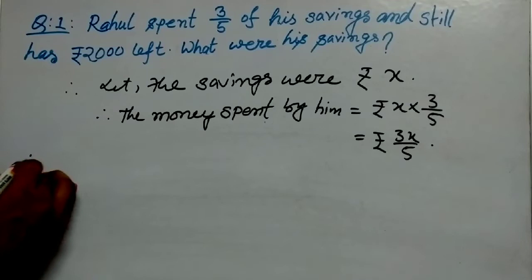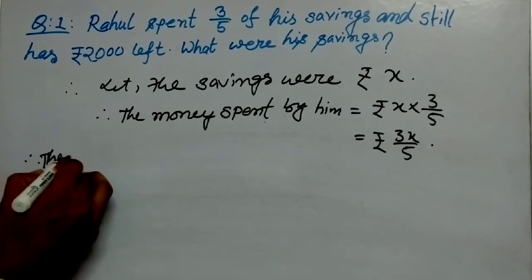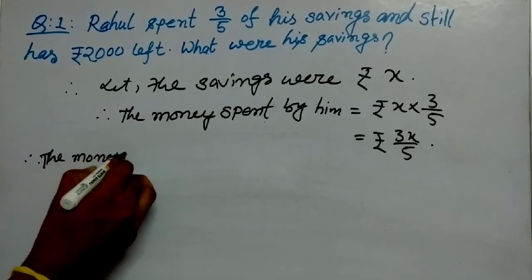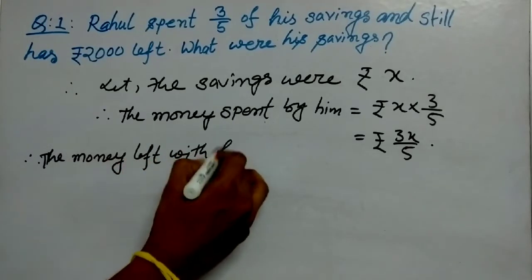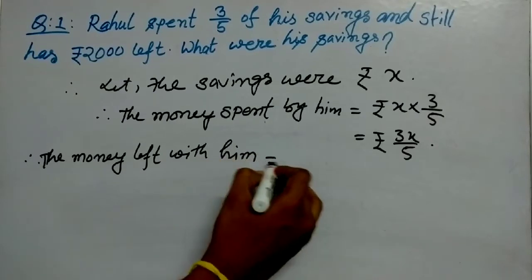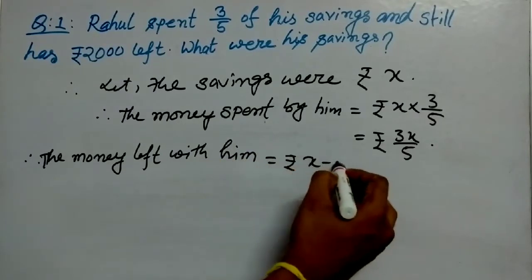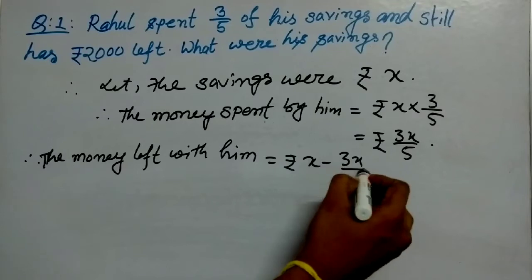Now, the money left with him is equal to rupees X minus 3x by 5.